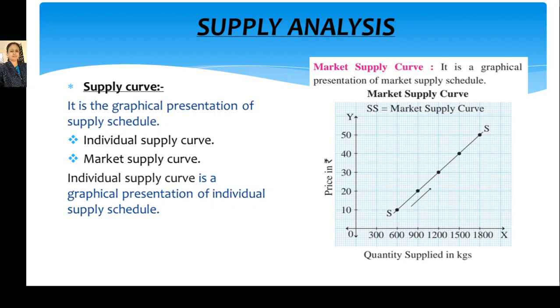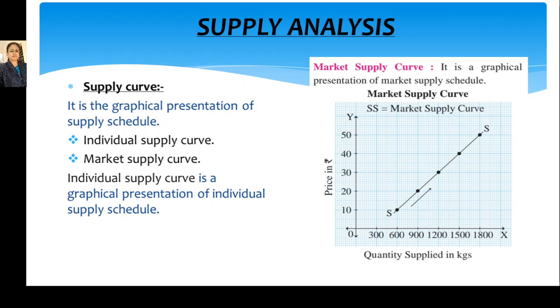It is also of two types: individual supply curve and market supply curve. Individual supply curve is a graphical presentation of individual supply schedule. Market supply curve is a graphical presentation of market supply schedule.